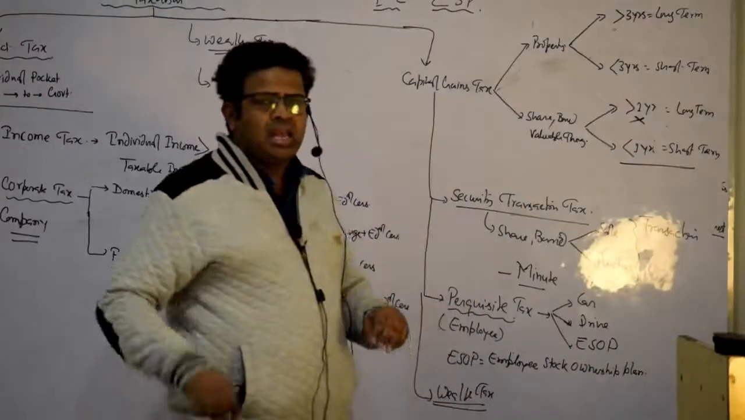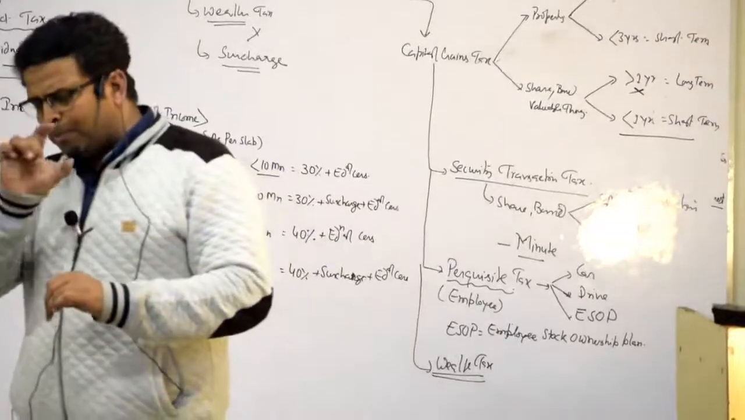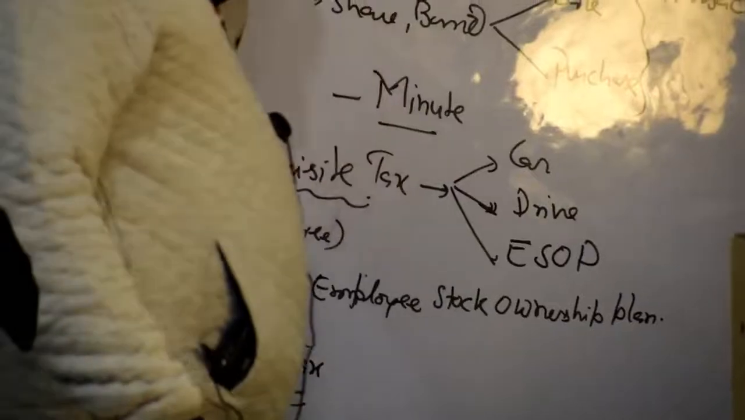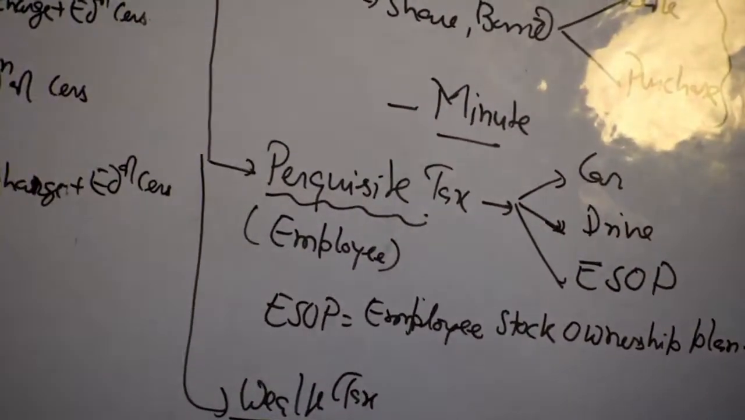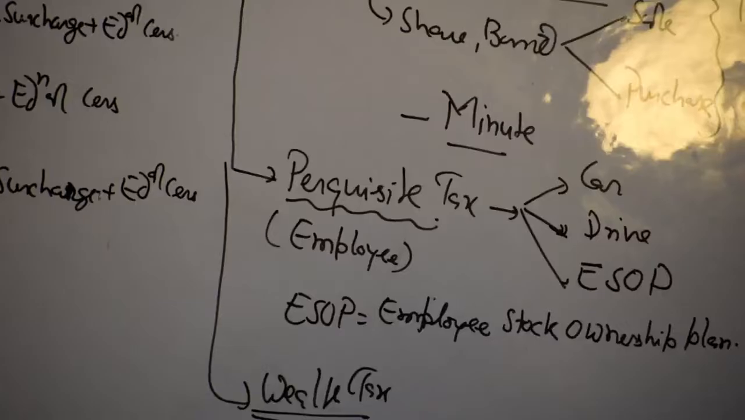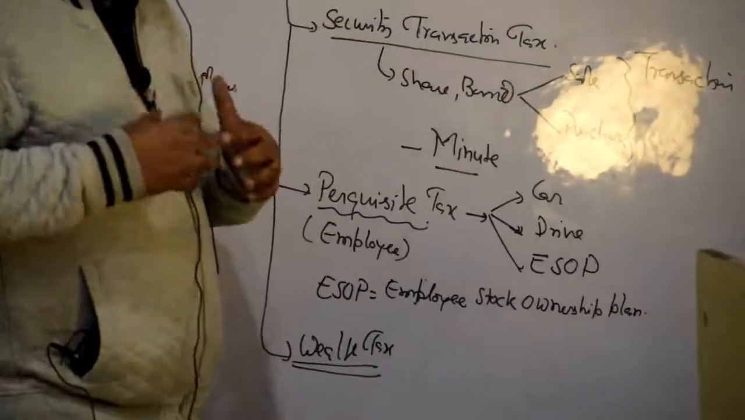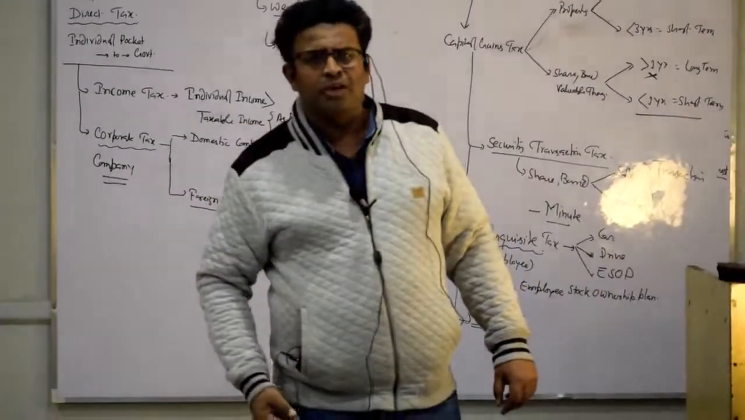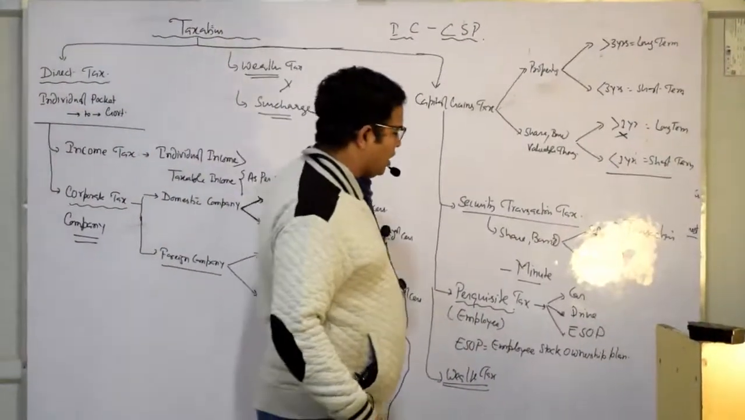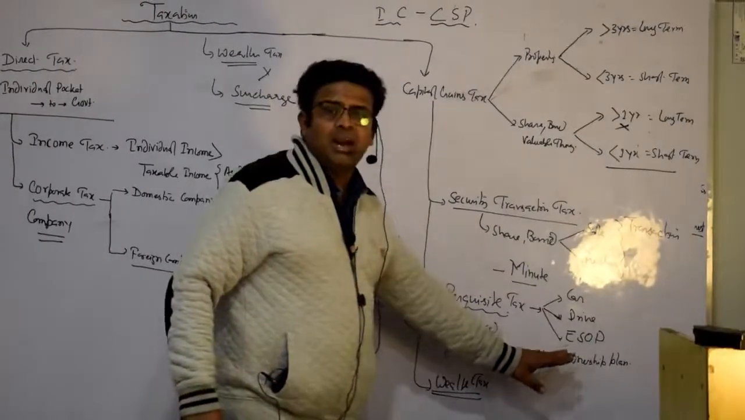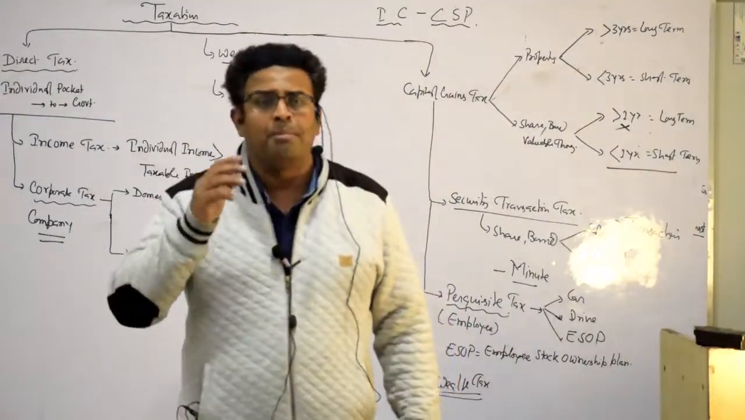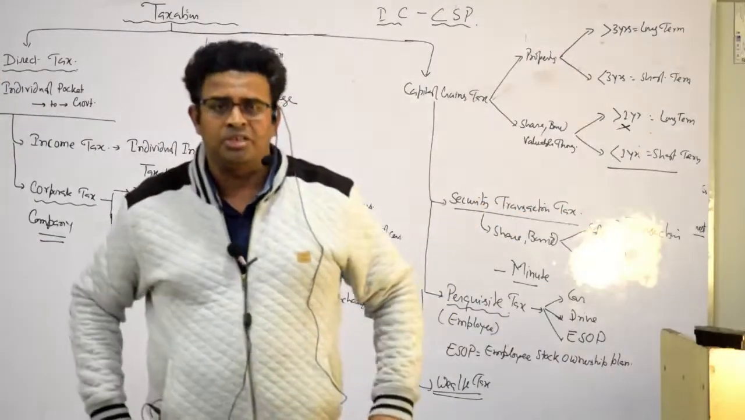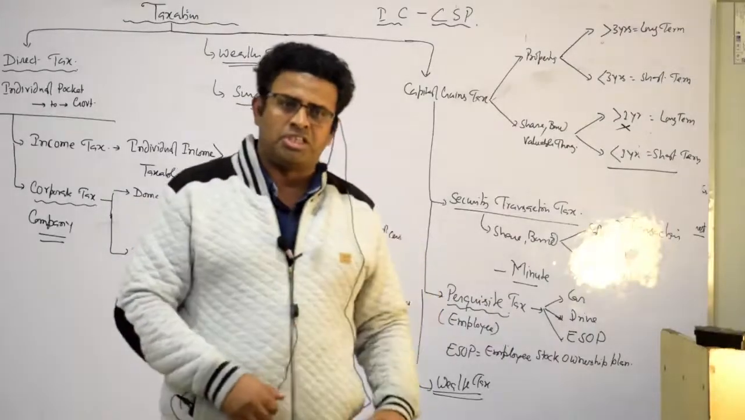Another, I said, is the perquisite tax, meaning for employees. If an employer is giving a car, driver, anything, I said that. And ESOP, employee stock ownership plan: at that time the company gives from its stock, from its shares, some ownership to the employees. Yes or not? It wants to give some benefits to its employees, therefore it is also taxed. But remember, in ESOP the employee will never be the owner. Is it clear? So the employee will never be the owner. Is it clear to you?